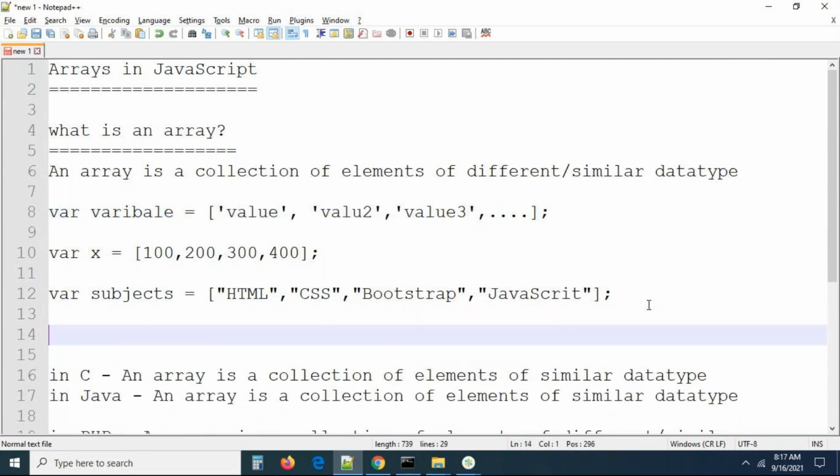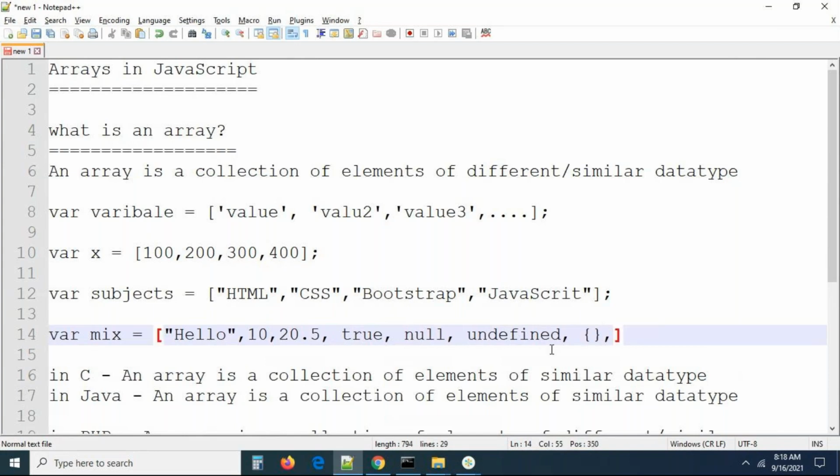Now I want to create one more array where mix is equal to, I'm creating one more array here. This is a hello, and then you can take some number 10 comma 20.5 comma, and I'm taking a boolean true, and you can take null, you can take undefined. All data types we can take here. You can take an object also. What is the meaning of it? We know the data types, right? We have string, number, boolean, null, undefined, object.